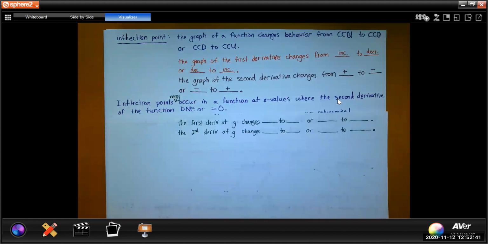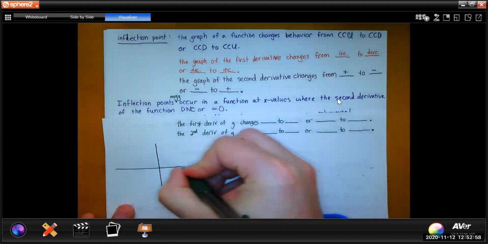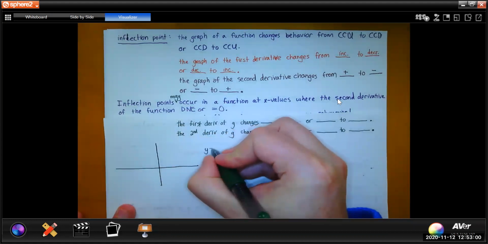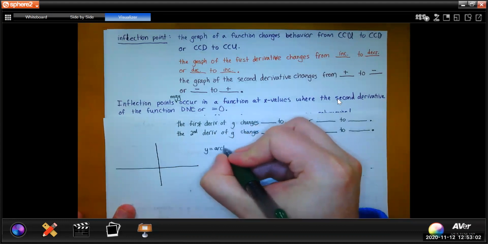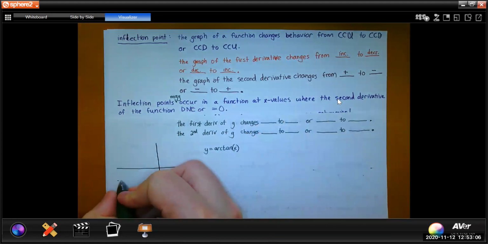So to wrap up what we're doing here and give you some time to practice and ask me things, I just want to draw a few pictures to give you an idea of what this concavity stuff looks like. Okay? So here's a function that you know and love, the arctangent function, the inverse of the tangent function.